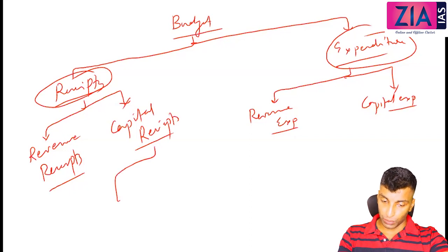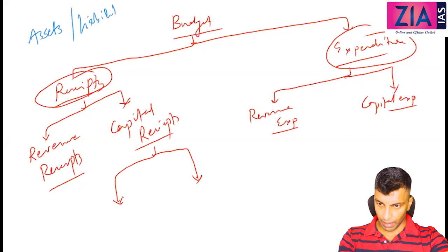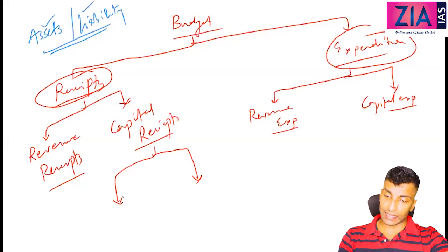Okay. So see, whenever we are discussing capital receipts, capital expenditure, it has something to do with assets and liability. So just remember these words, assets, liability. Any expenditure which is connected to assets and liability is capital expenditure. Similarly, anything related to assets and liability in case of receipts is capital receipts.